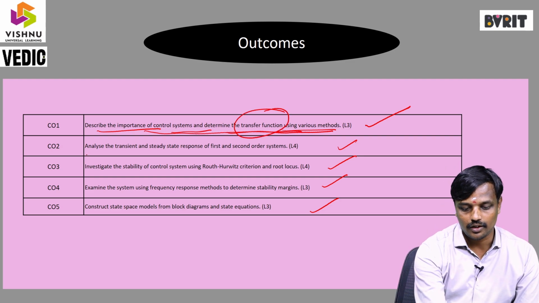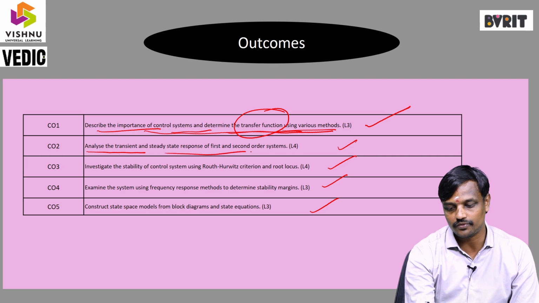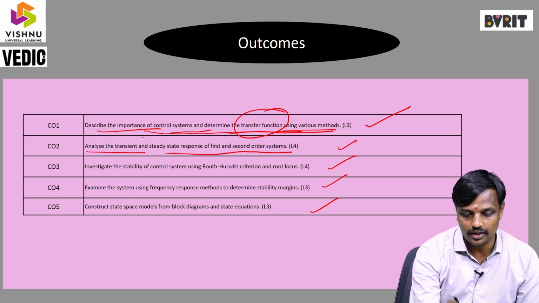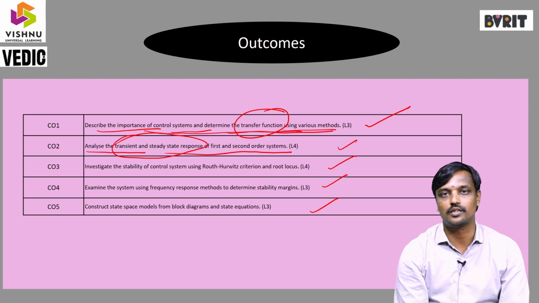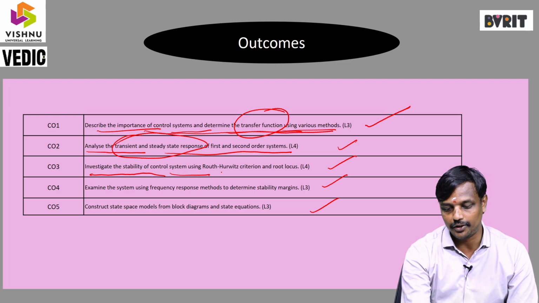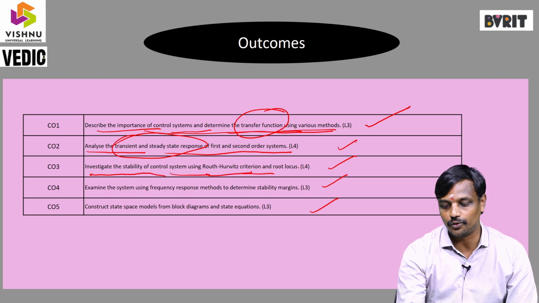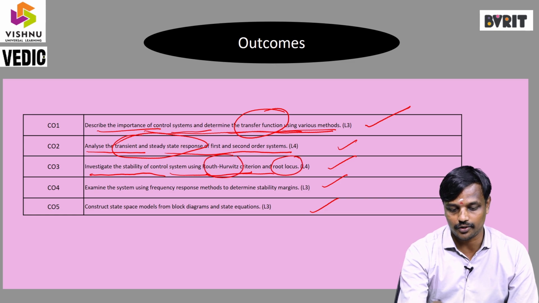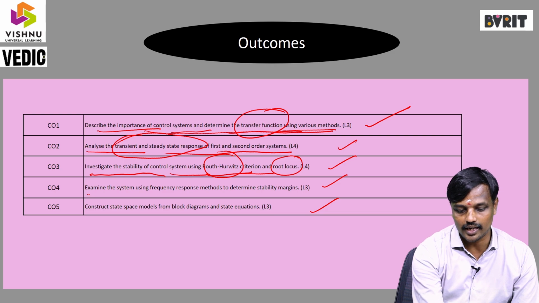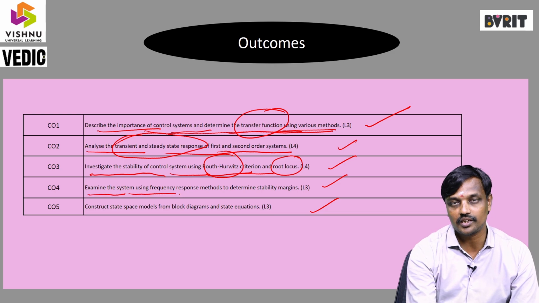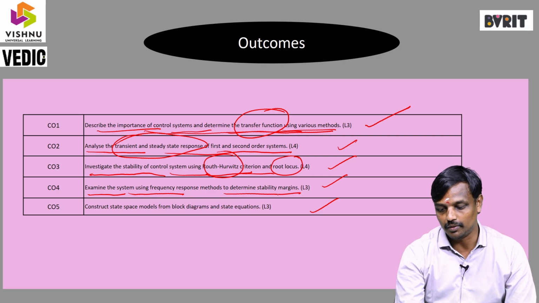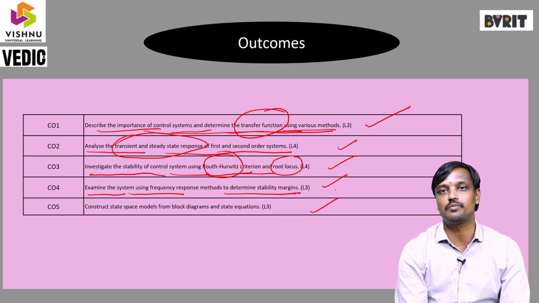In the second chapter, the analysis of transient and steady state response of first order and second order systems. In the third chapter, investigate the stability of control systems by using Routh-Hurwitz criterion and root locus. These two methods we are using to determine the stability. In the fourth chapter, examine the system by using frequency methods to determine the stability margins. The stability margins mean phase margin and gain margin.